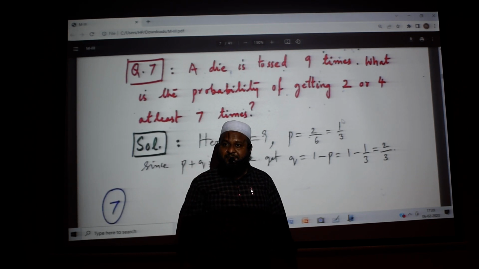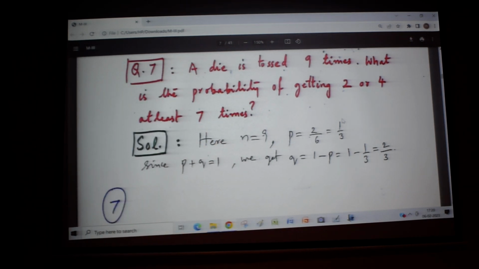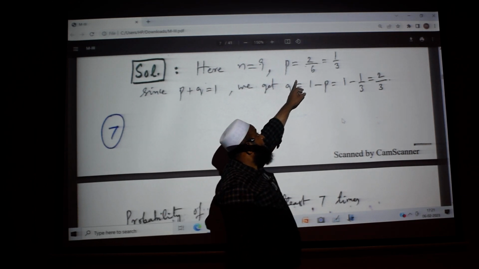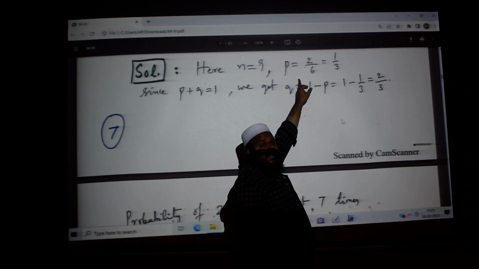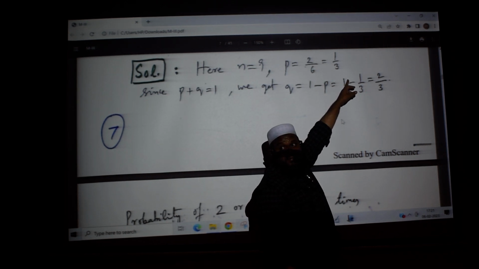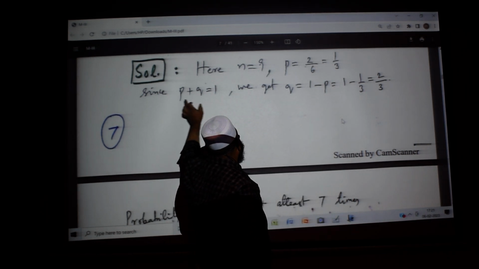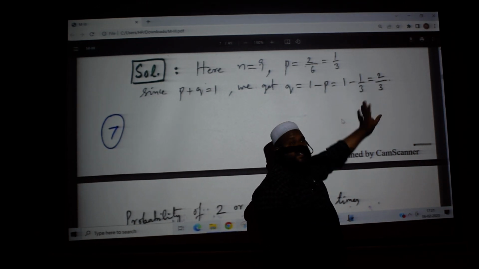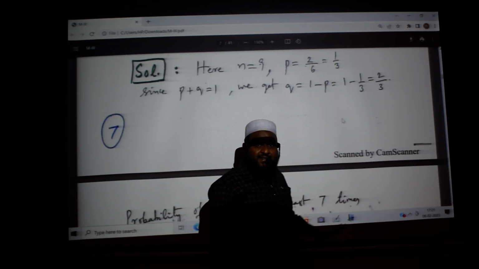What is the probability? So simple, what we are going to do here is n is equal to 9. 9 times it is tossed. What is the probability of getting success, 2 or 4? So 2 chances out of 6 chances. That will become 1 by 3. We know P plus Q is 1. So Q is equal to 1 minus P, that is 1 minus 1 by 3, that is equal to 2 by 3. We are ready with that.